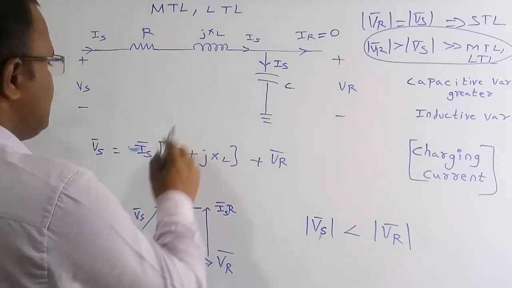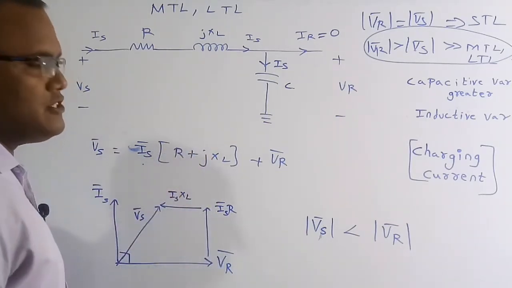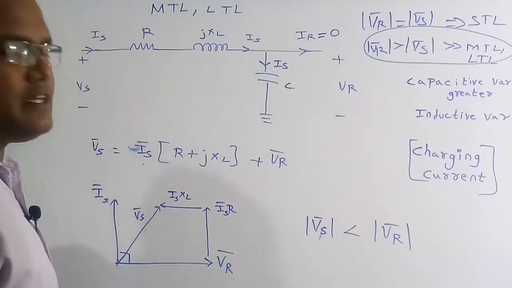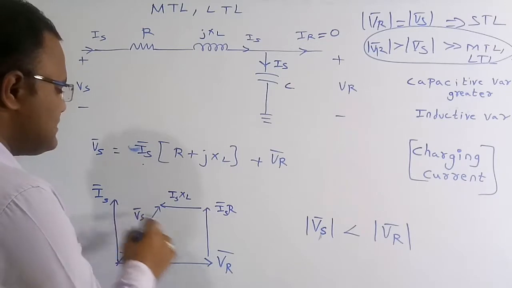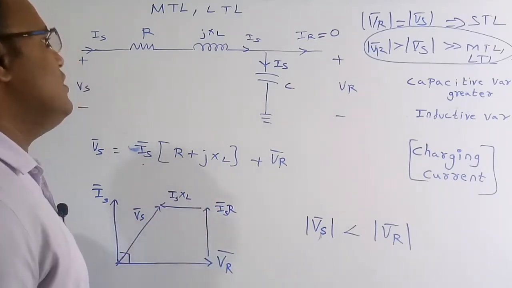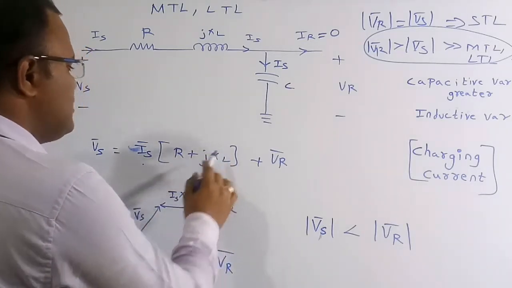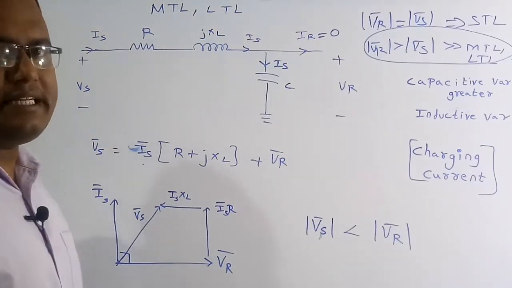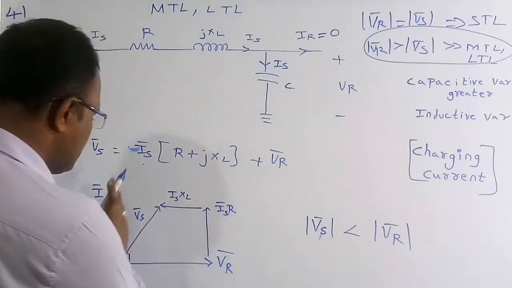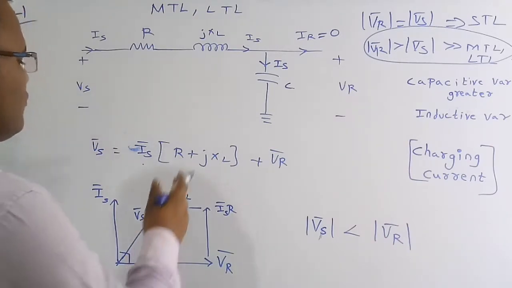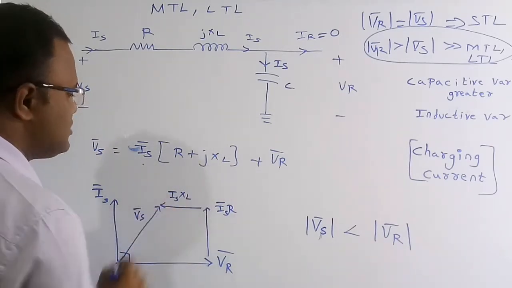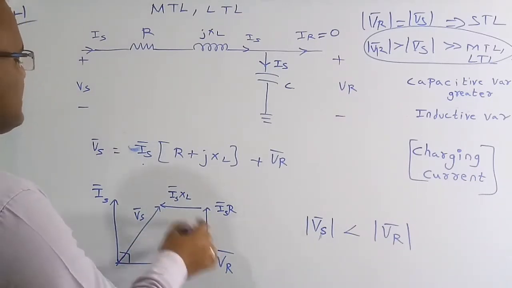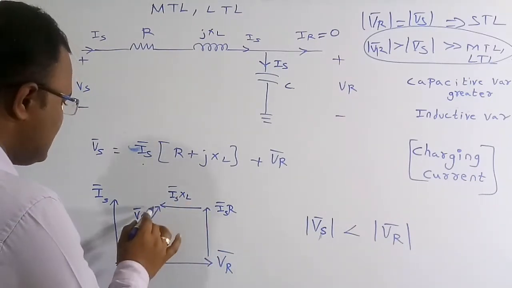Here Is into R is nothing but the drop across the resistor, and voltage and current in a resistor are in phase. So if this is Is, then it will be Is bar into R. Now here there is a reactive part. For an inductor, the current always lags the voltage by 90 degrees. As this is the current, the voltage has to be in this manner, which is Is into XL. The overall summation of these three vectors is the Vs bar. So this is the Vs bar.